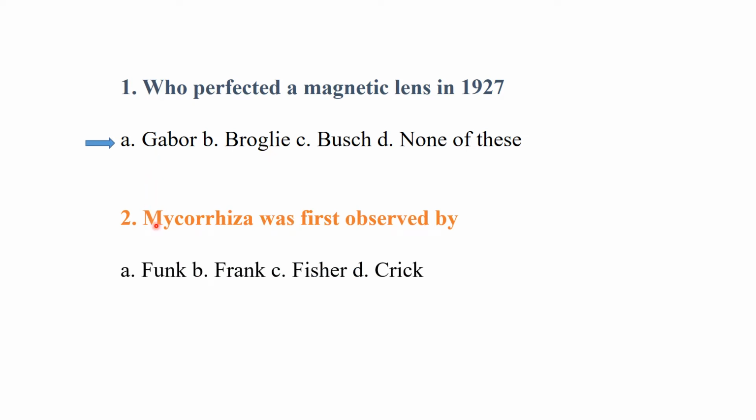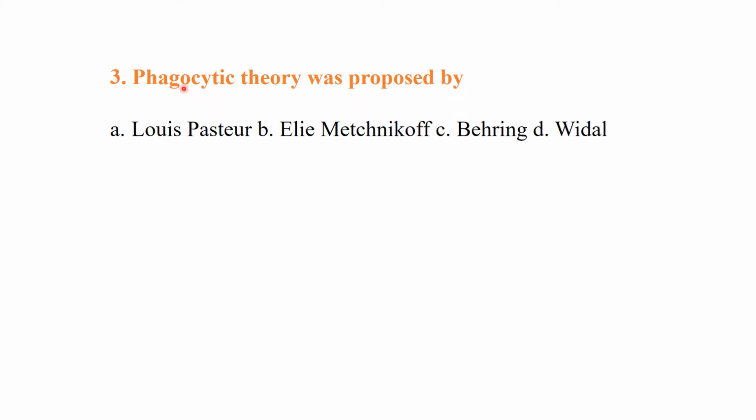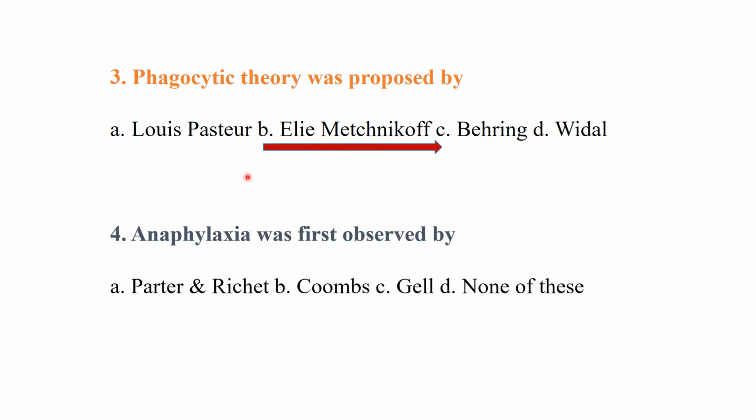MCQ number two: Mycorrhiza, an association between the fungi and the roots of higher plants, was first of all observed by Frank. Phagocytic theory was proposed by Louis Pasteur, Elie Mechnikov, Behring or Vidal. It was proposed by Mechnikov. Anaphylaxis was first observed by Porter and Richet, Coombs, Gale or none of these. So it was by Porter and Richet.